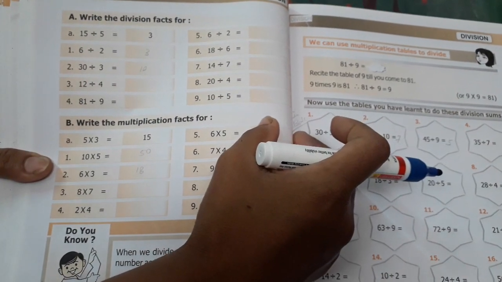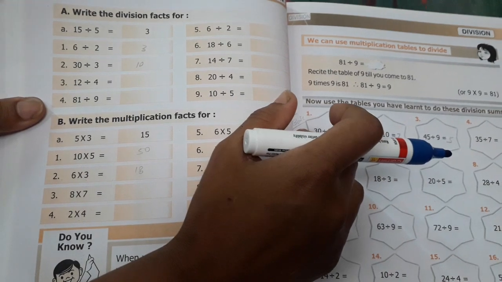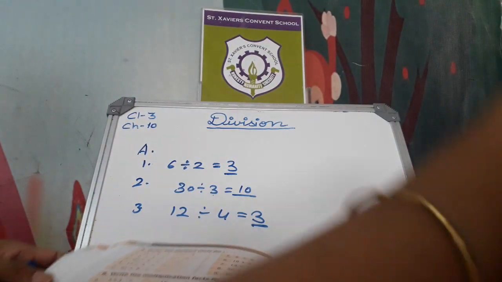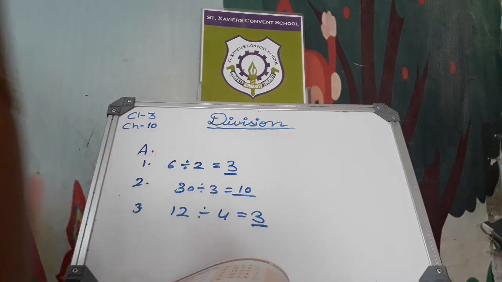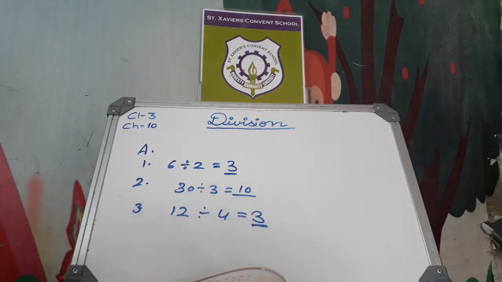Now see the next question, B. Here we have to multiply. This is the multiplication facts. 5 multiplied by 3. 5 threes are 15.